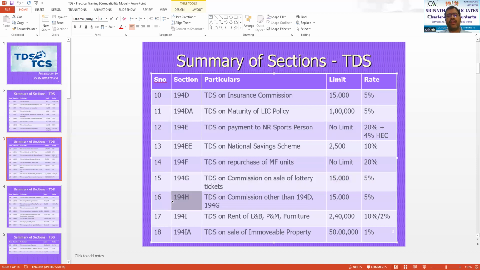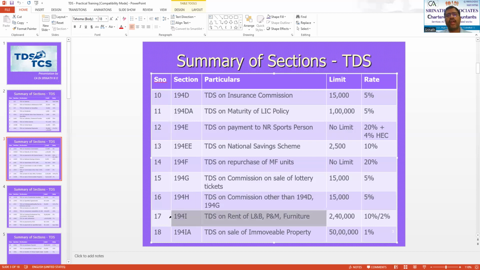Then comes your section 194H, TDS on any other commission, that is other than insurance commission, other than commission on sale of lottery tickets. What could be a commission? For example, an airline company paying the commission to an air travel agent for booking the tickets on behalf of airlines. Such kinds of commissions will be covered under 194H. And again, the limit for deduction of TDS will be 15,000 and the rate will be 5%.